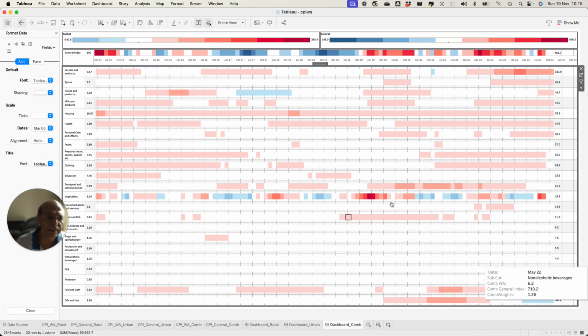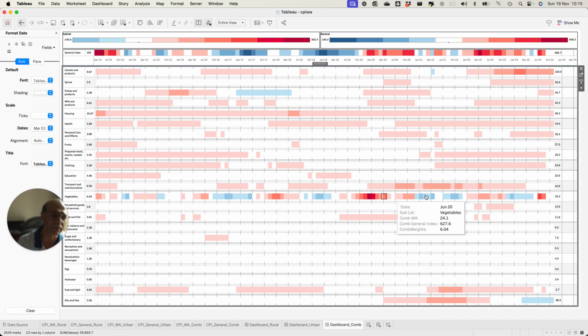One important insight which I am able to draw is that most of our inflation is driven by vegetables. Because if you look at vegetables, at September 19, the total combined inflation of the general index was 5.42%, out of which 40% was from vegetables. And this is a perishable item. There is no way we can store it or process it, and it keeps impacting our inflation in an undulating fashion.